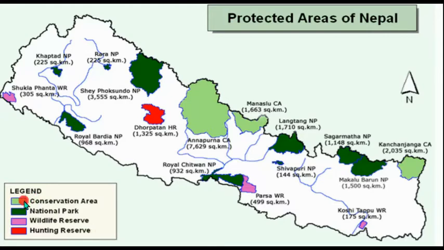Here you can see this color represents conservation area, and this dark green color represents national park. Here you can see the national parks: Bardia National Park, Chitwan National Park, Sagarmatha National Park, Langtang National Park; the Manaslu Conservation Area, the Kanchenjunga Conservation Area; the Koshi Tappu Wildlife Reserve, the Parsa Wildlife Reserve, and the Sukla Phanta Wildlife Reserve; and only one hunting reserve, that is Dhorpatan Hunting Reserve.